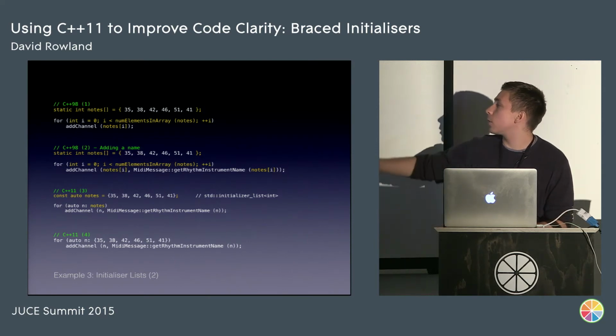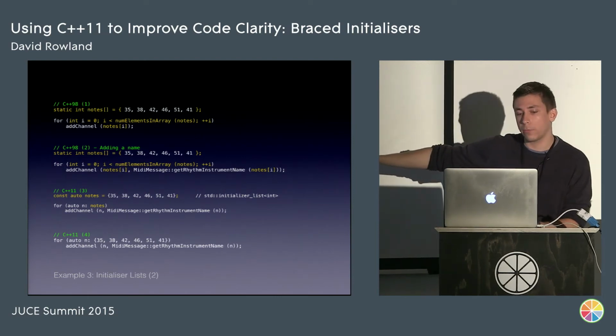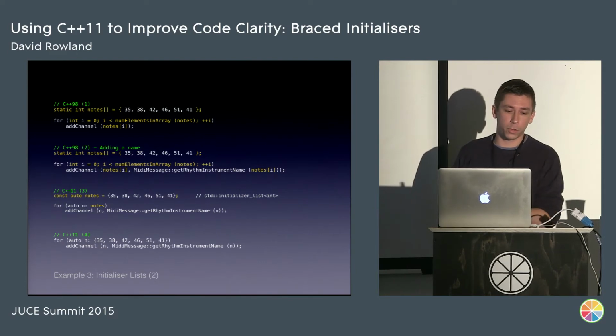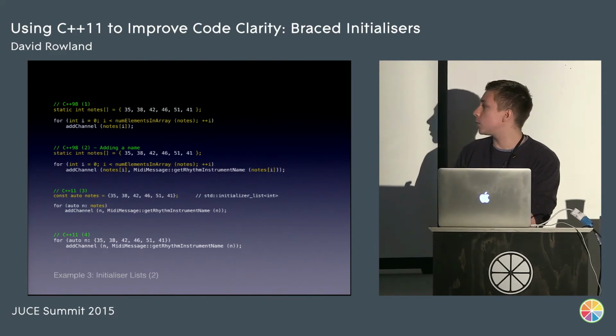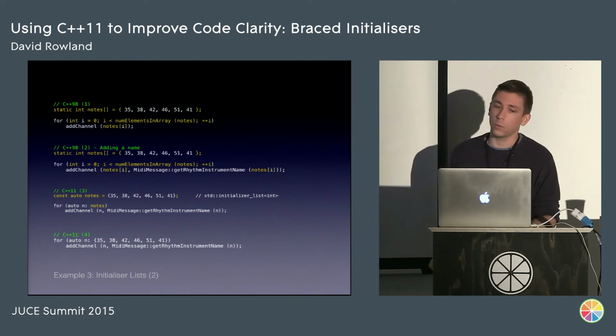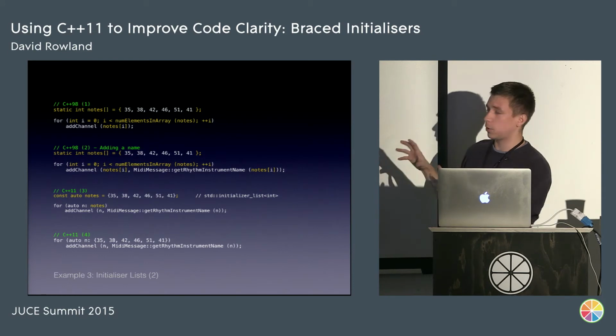Now, we haven't got this scoping problem that we started off with. The only thing you have to reason about for these two lines of code is these two lines of code. We've got a for loop, we've got a variable n, which is going to represent each of these numbers. We're calling a function, and we're passing the two arguments there. There's very little I think you could do to reduce the amount of code here.